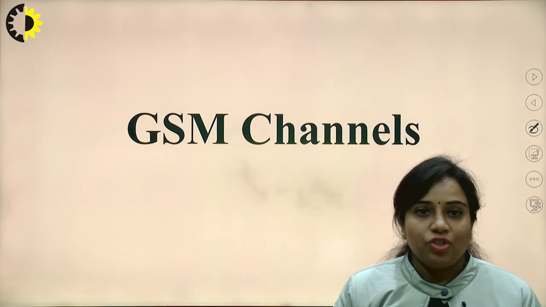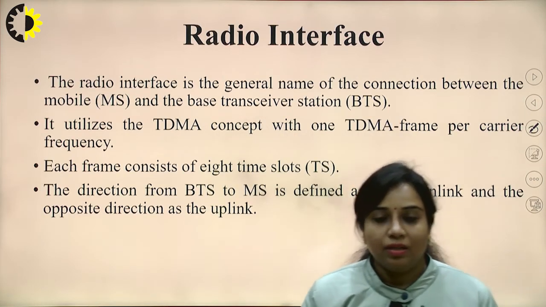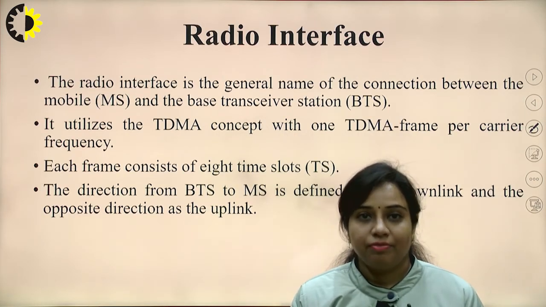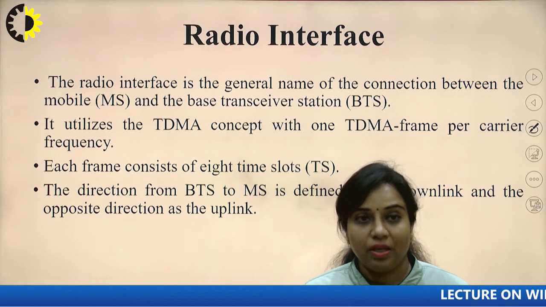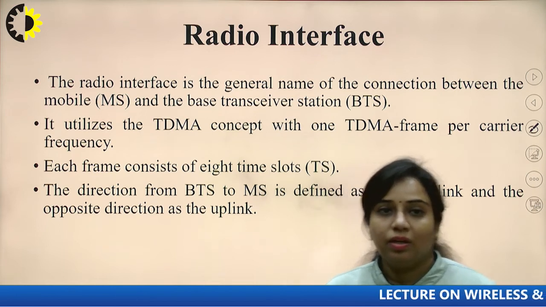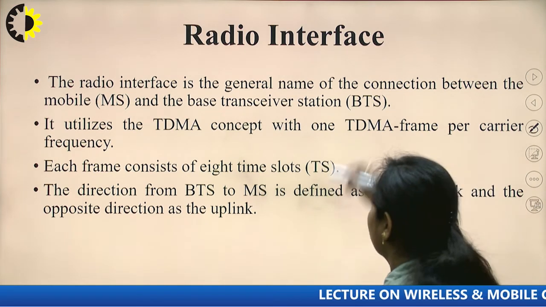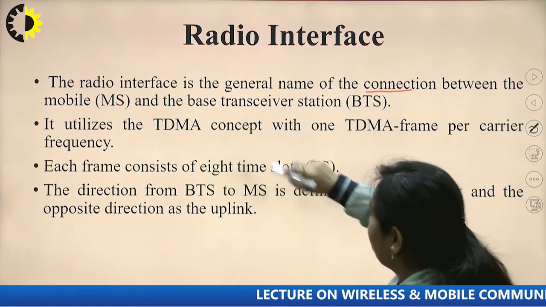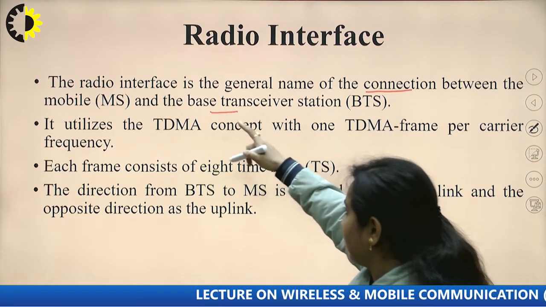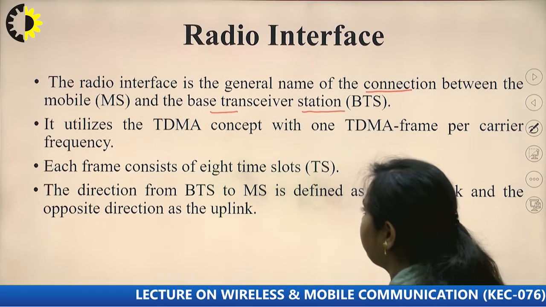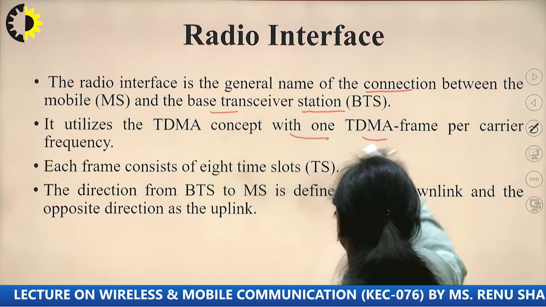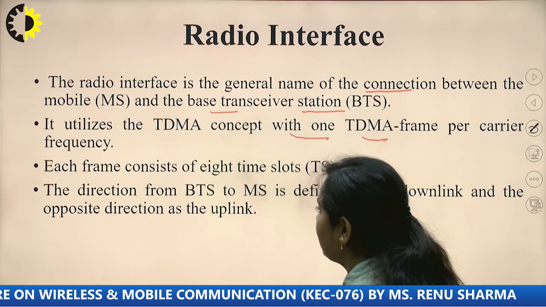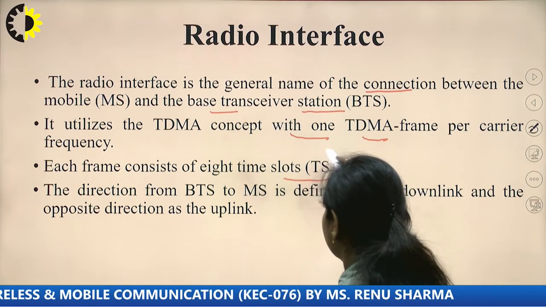Now next is the GSM channel, and there are different radio interfaces which combine the BTS with the BSC and the BSC with the MSC. So the radio interface is the general name of the connection between the mobile station and the base transceiver station, that is BTS. It utilizes the TDMA concept with one TDMA frame per carrier frequency. Each frame consists of 8 time slots.